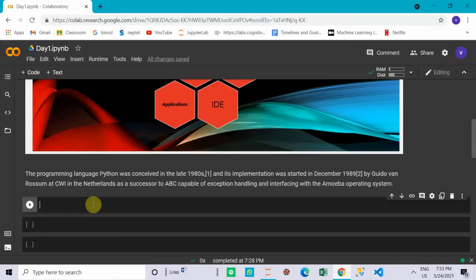So this is a programming language. Python is a programming language which was conceived in the late 1980s, and its implementation was started in December 1989. So after 9 years of concept, Python was implemented, and it was implemented by Guido van Rossum. So the question is: who was the father of Python? Simply, Guido van Rossum can be considered, or is actually, the father of Python. This was developed at CWI in the Netherlands as a successor to ABC, capable of exception handling and interfacing with the operating system.